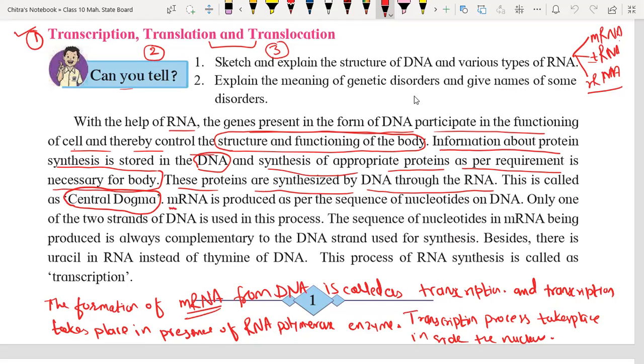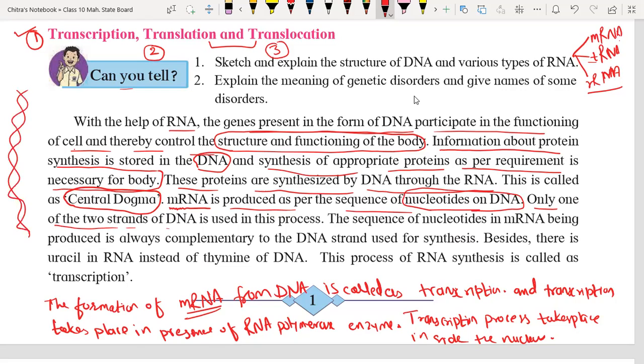mRNA. M stands for messenger. So messenger RNA is produced as per the sequence of nucleotides on the DNA, which we have already discussed, in the form of triplet codons. We have many triplet codons. We know DNA has a double stranded structure, given by Watson and Crick.